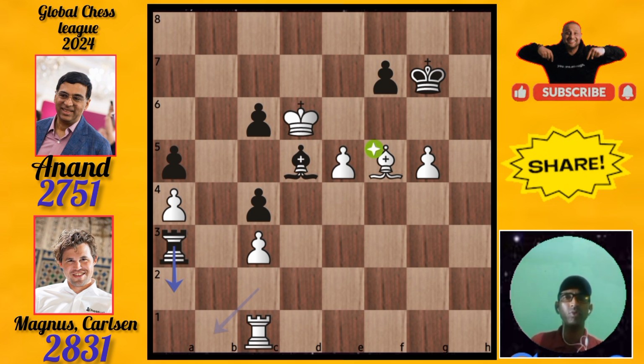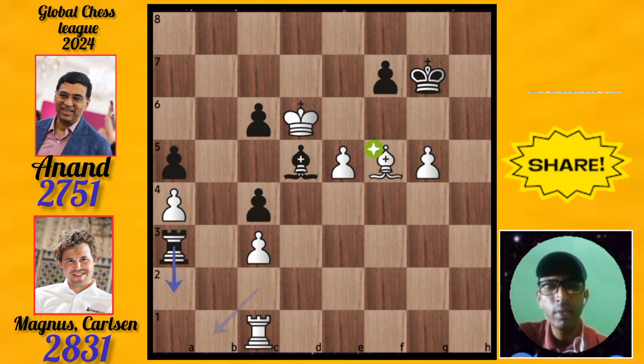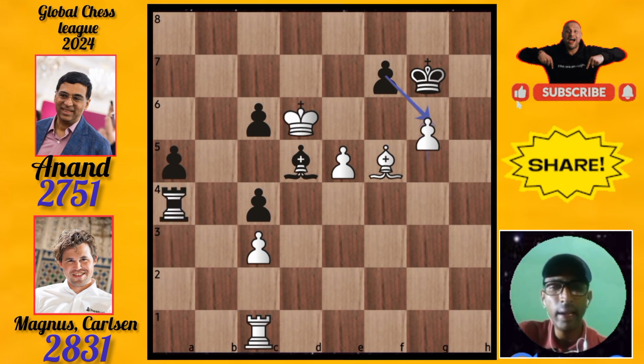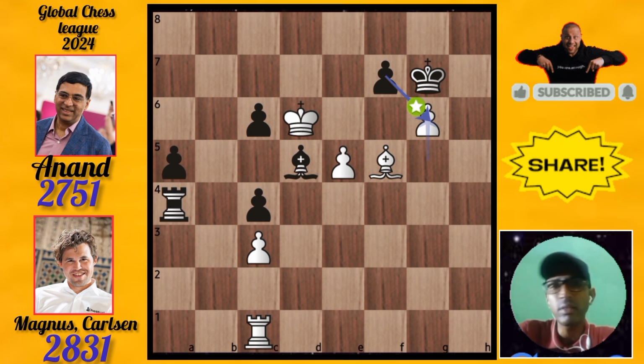Then he pushed the bishop to a5. This is the best move of Magnus Carlsen. Now Viswanathan Anand, we will see, he takes the pawn with the rook. Then Magnus pushes the pawn to g6. We will see how to carry this match.